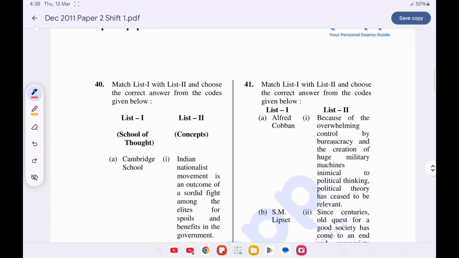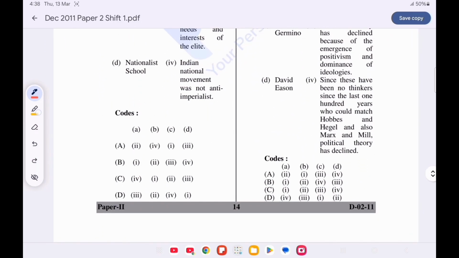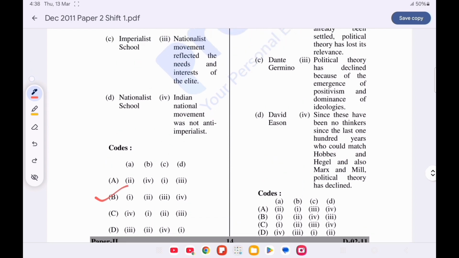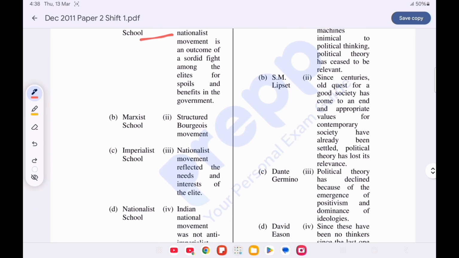Question number 40. Match list 1 with list 2 and choose the correct option from the code given below. Option B is correct. Cambridge School: the Indian nationalist movement is an outcome of a sordid fight among the elite for spoils and benefits in the movement.